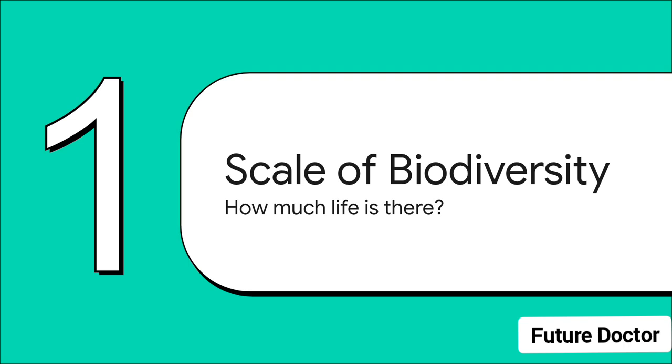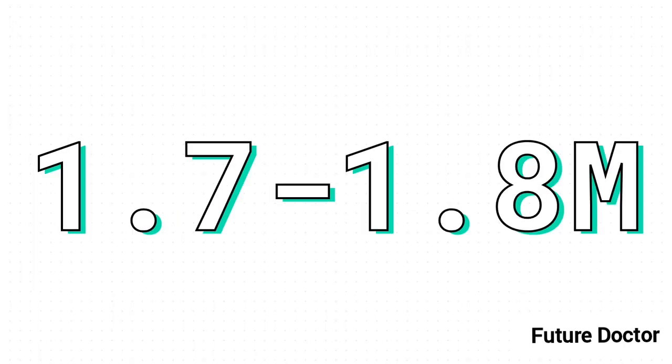Just how much life is actually out there. When you step outside and just look around, the sheer ecological complexity of the natural world is enough to leave you completely speechless. The beauty of a galloping horse, giant flocks of migrating birds, or even an attacking shark, it all evokes this deep sense of wonder. But to put a hard number on it, there are currently between 1.7 to 1.8 million species that are known and described by scientists. This staggering variety of organisms is what we call biodiversity. And the wildest part? As we explore new areas, and honestly, even when we re-examine old ones, new organisms are being identified all the time. We are barely scratching the surface here.